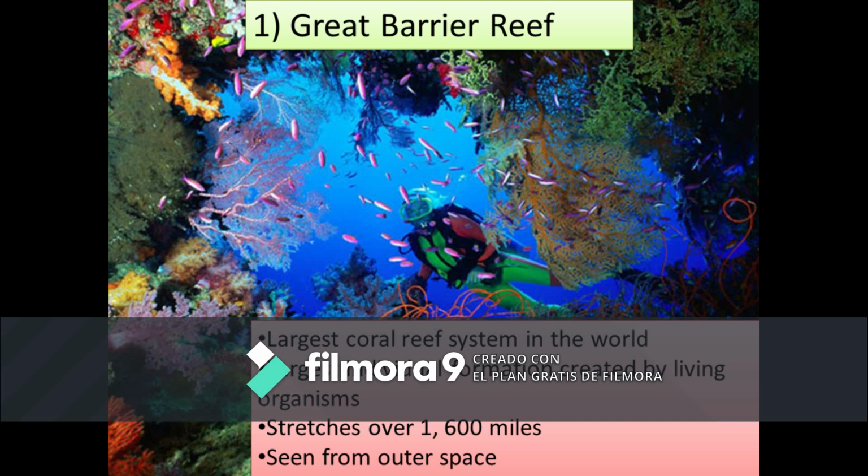And a very special feature is that you can see it from outer space. So from outer space, when you look at Earth, you can actually see the stretch of the coral reef system. So the superlative would be the largest coral reef system in the world and the largest formation created by living organisms.